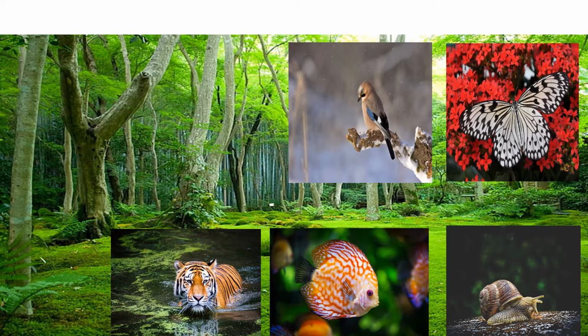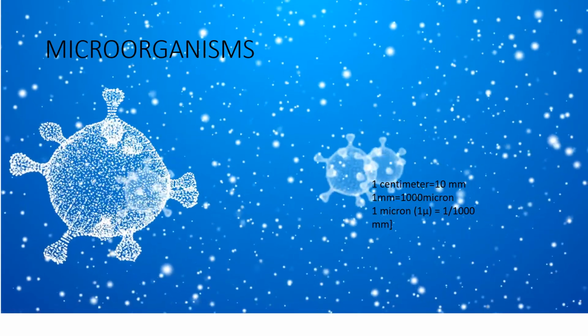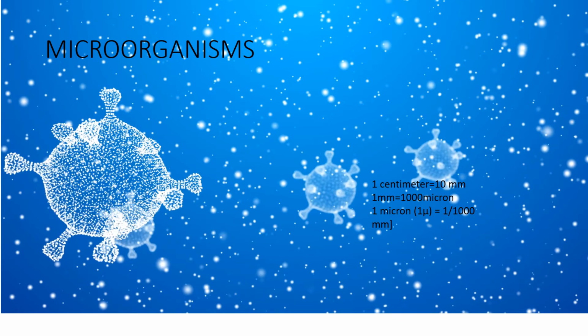Living organisms in this earth are divided into macroorganisms and microorganisms. Big organisms such as plants, animals, birds, fishes, insects, which we can see in our naked eyes, are called macroorganisms. But some organisms which are very tiny, we cannot see in our naked eyes. Those are called microorganisms. Do you know why?